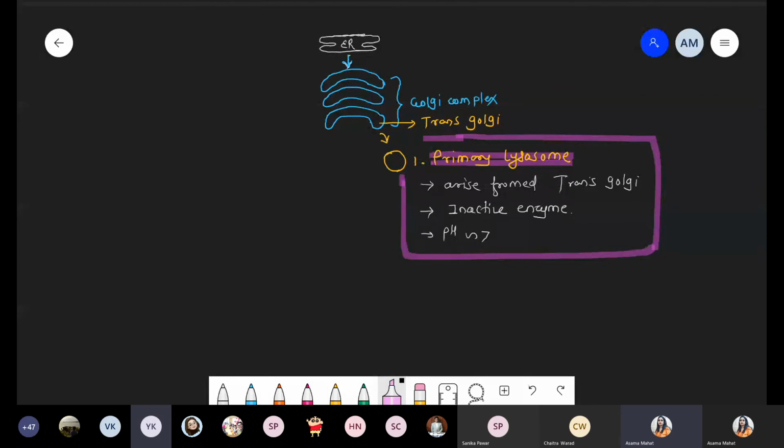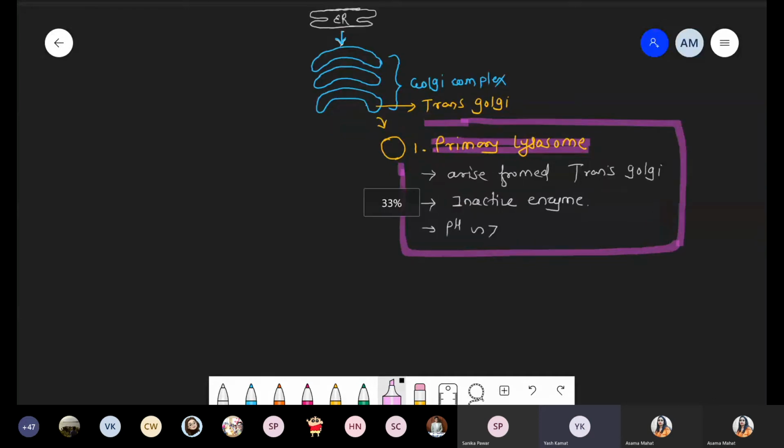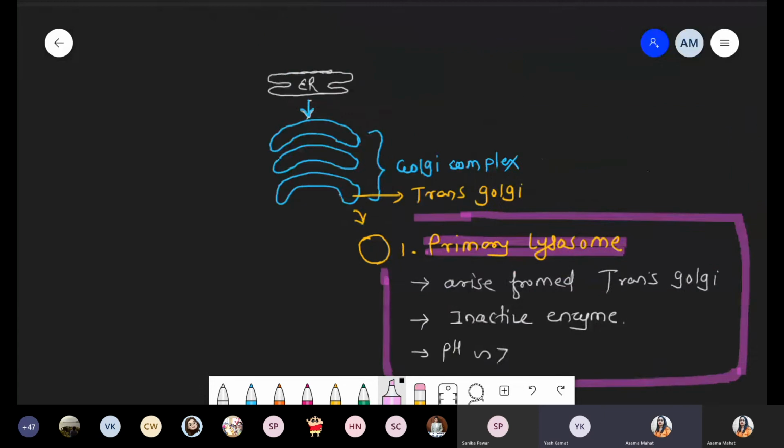Excuse me, ma'am. Yes. Ma'am, the trans Golgi which we have drawn, should it be at the bottom or at the top? It should be here. See, we have taken the diagram slightly reversed. Normally we draw from the bottom to top, right? Now we start from the top to bottom. The position is the same. The nucleus will be present here. Above the nucleus is the endoplasmic reticulum, then above the endoplasmic reticulum, the Golgi complex. Everything else is the same, I just changed the direction. That's it.